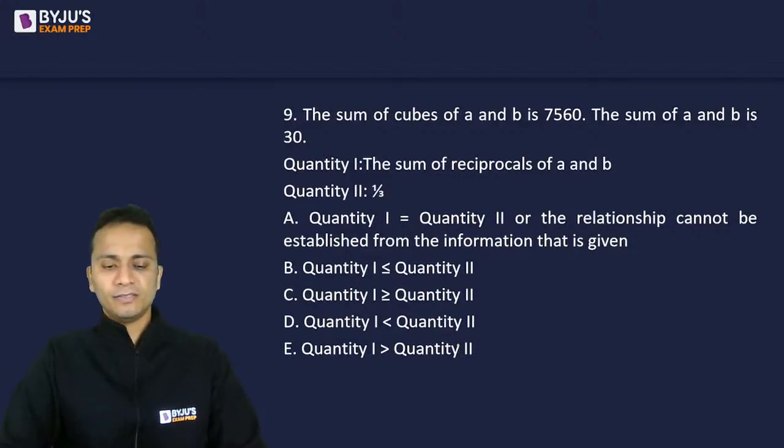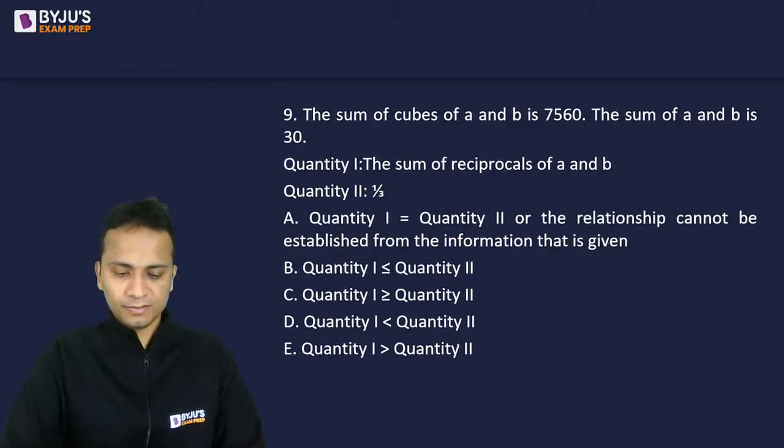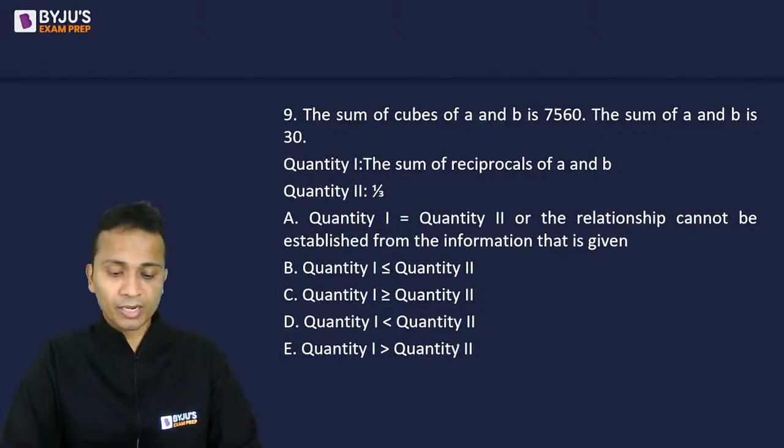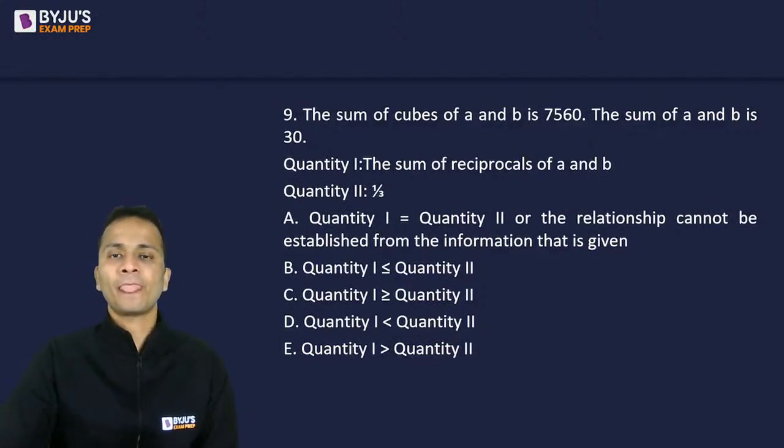Any answer? All right, Music Core and Vikrant says quantity 2 is greater than quantity 1. All right, nice.